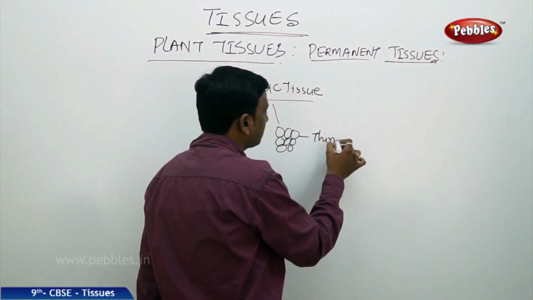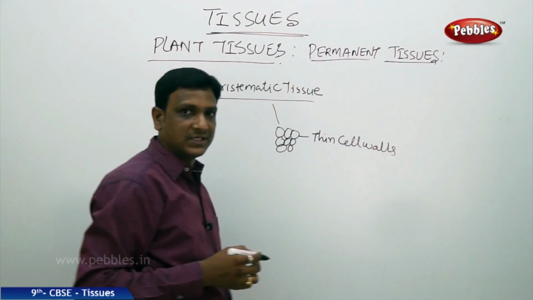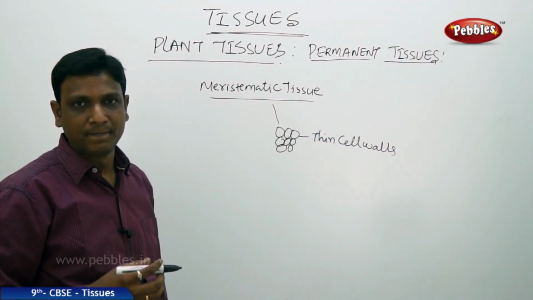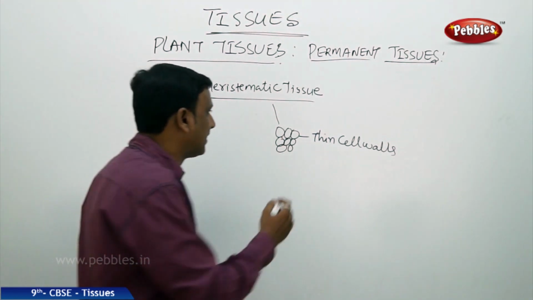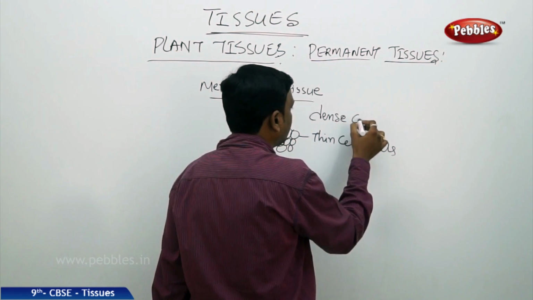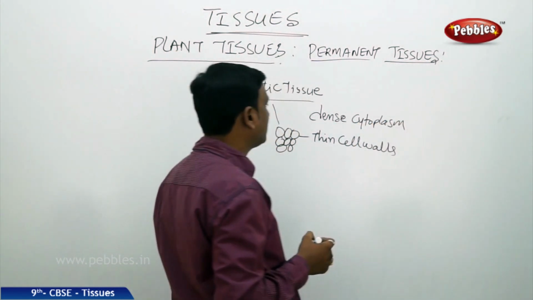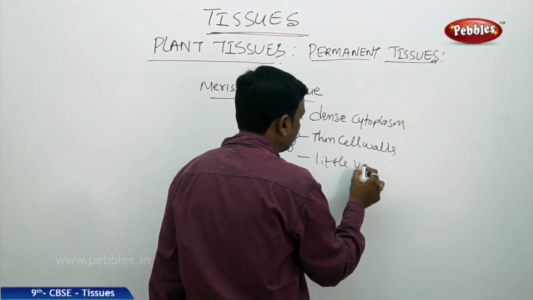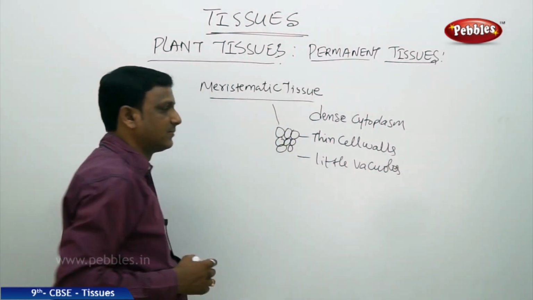Thin cell walls means they have flexible shape. They do not have any fixed shape. They do not have any fixed function. And their cytoplasm is dense. Dense cytoplasm. Very little vacuoles. These are the characteristic features of this meristematic tissue.